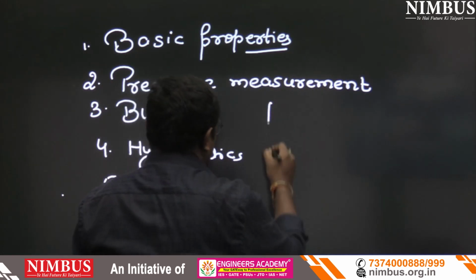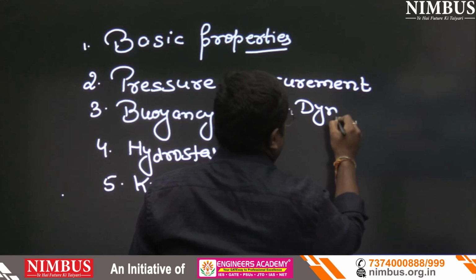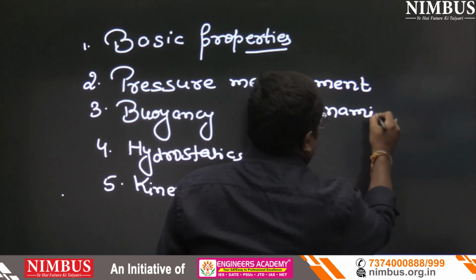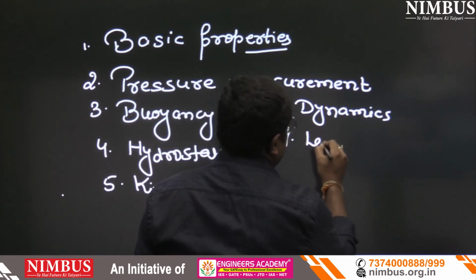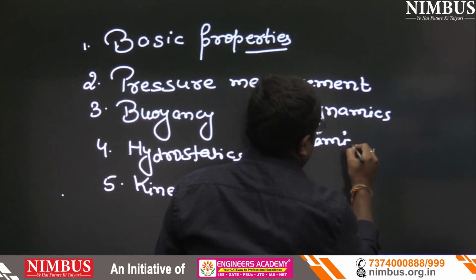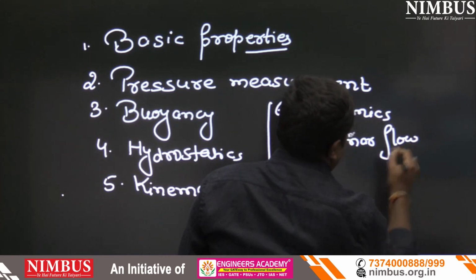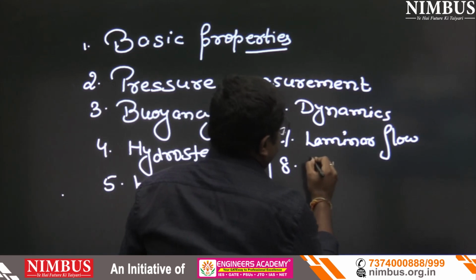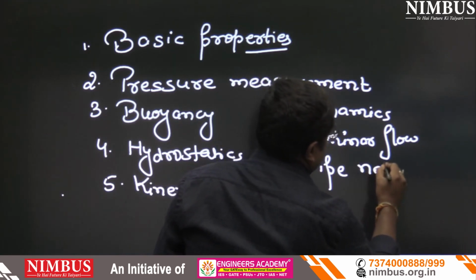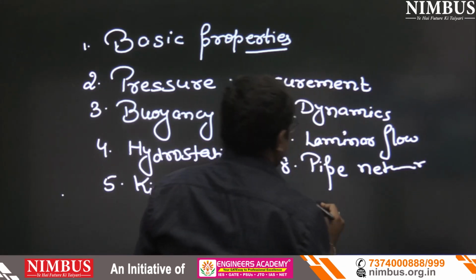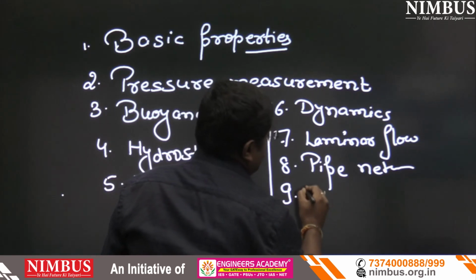Now in the 6th chapter we will read dynamics, after that in the 7th chapter laminar flow, after that in the 8th chapter pipe network, and in the 9th chapter we will discuss boundary layer.